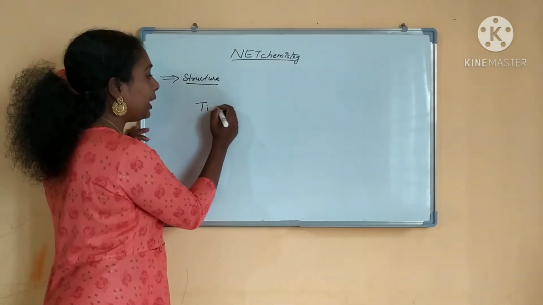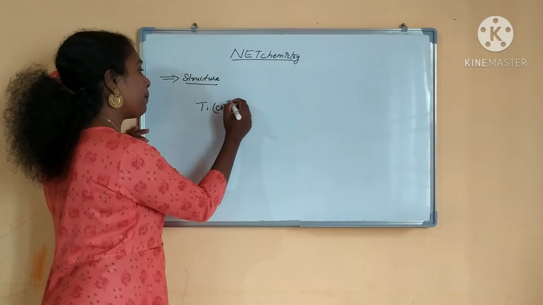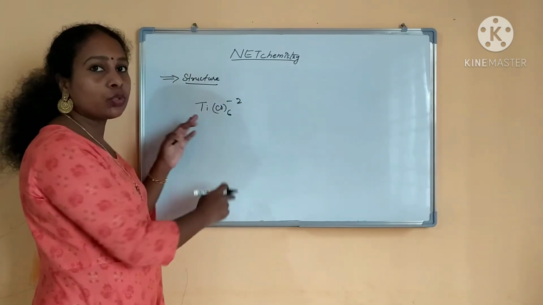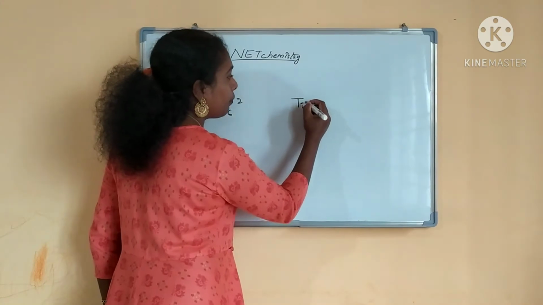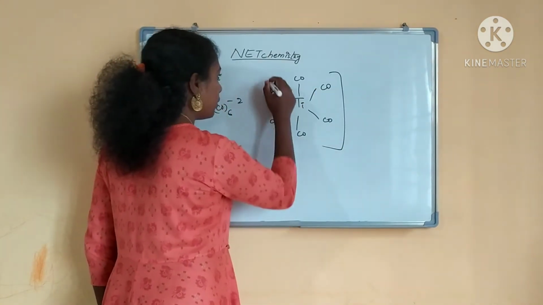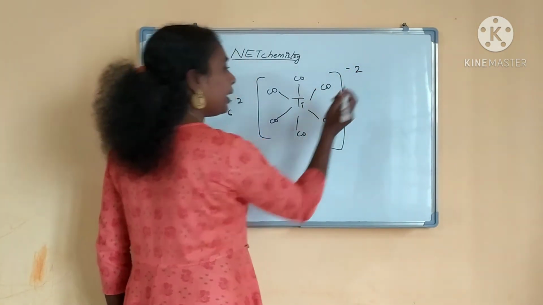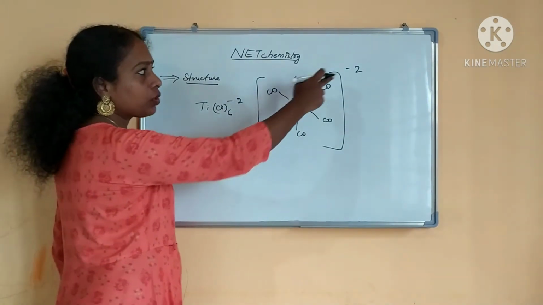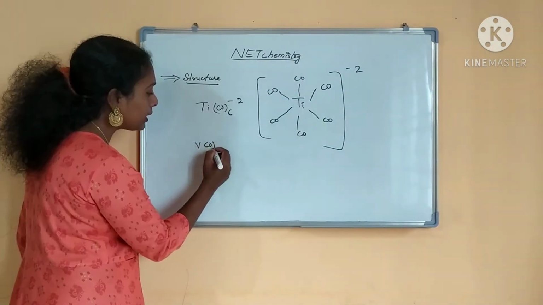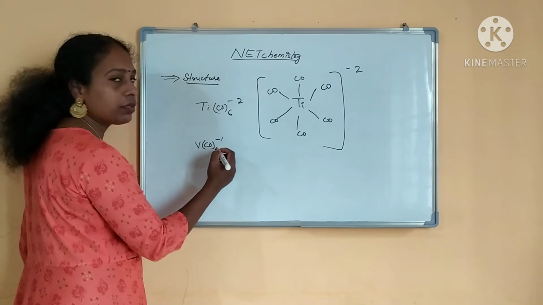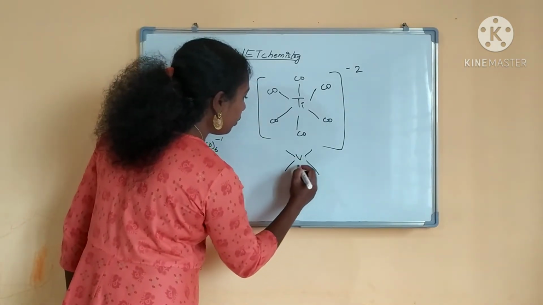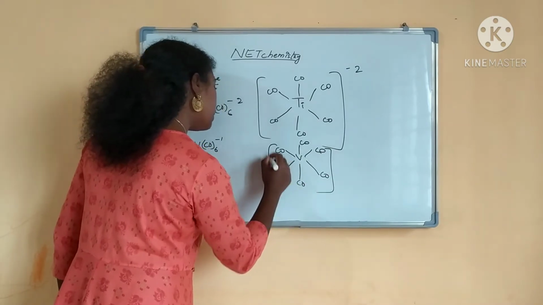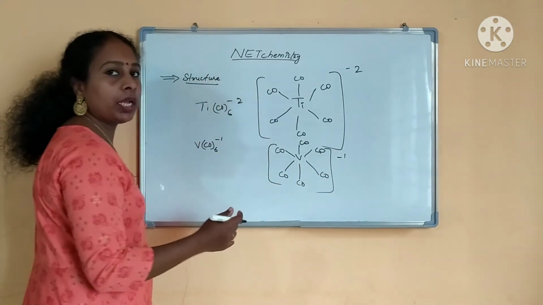If you take Ti(CO)6 2-, I have said, right? This is not a carbonyl, this is a carbonate ion. This is an octahedron if you see, and there is a minus charge. This is not a perfect octahedron. And the same way V(CO)6 minus 1 we have seen. That also will form an octahedron only, and minus 1 will be outside.